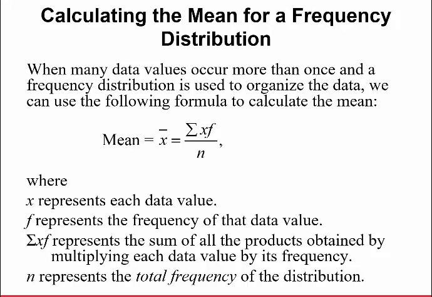The mean, which we denote as x bar, is equal to the sum of each x value multiplied by its frequency, the number of times it occurs, divided by the total number of frequencies or total counts in the distribution.